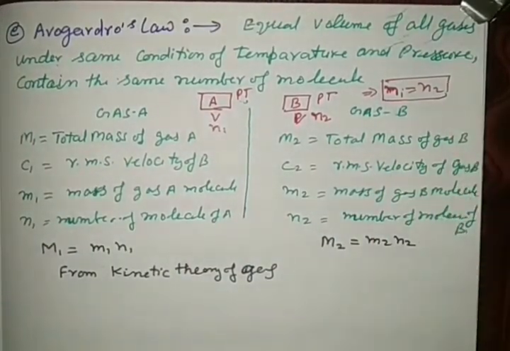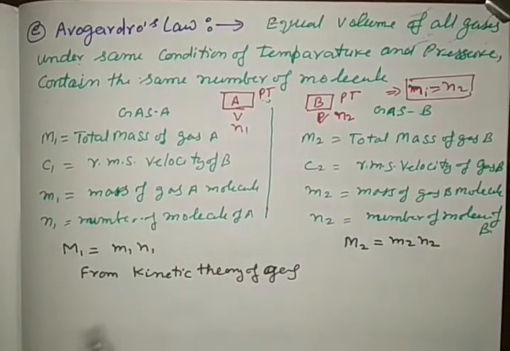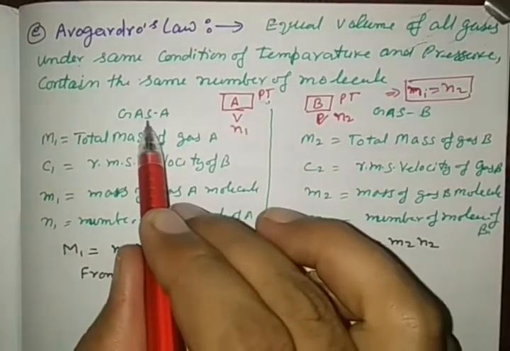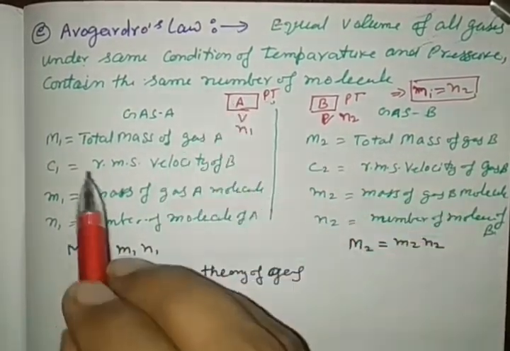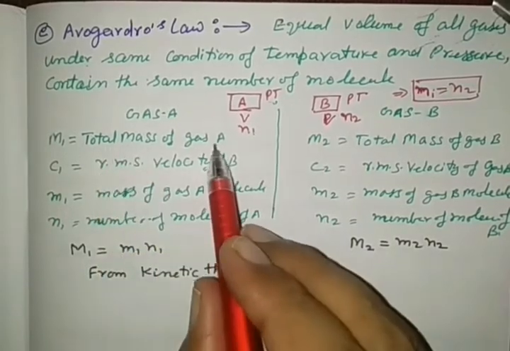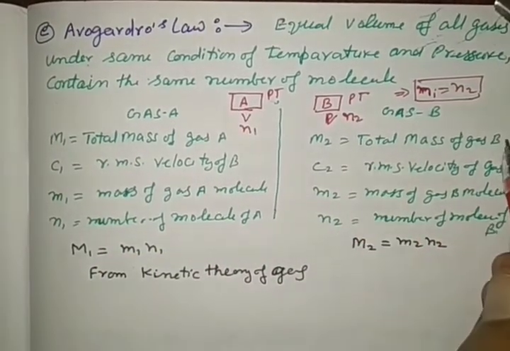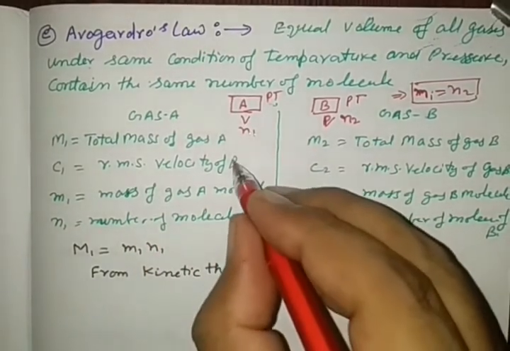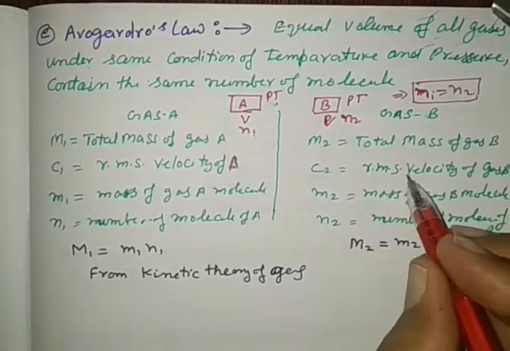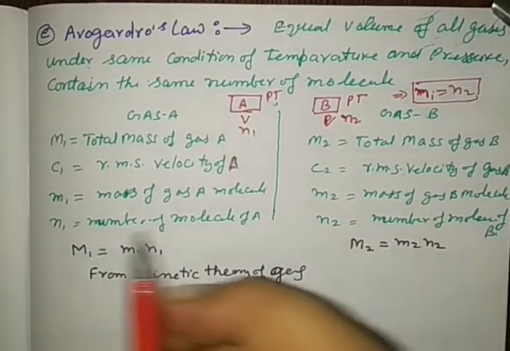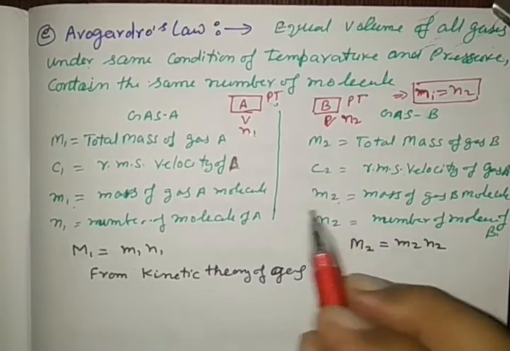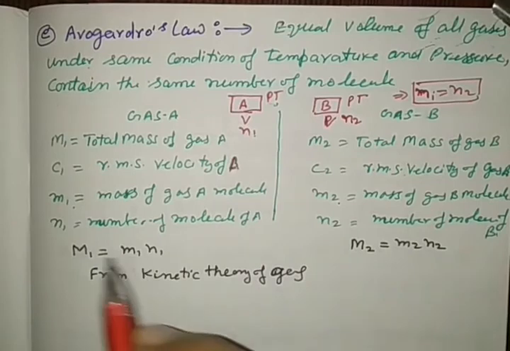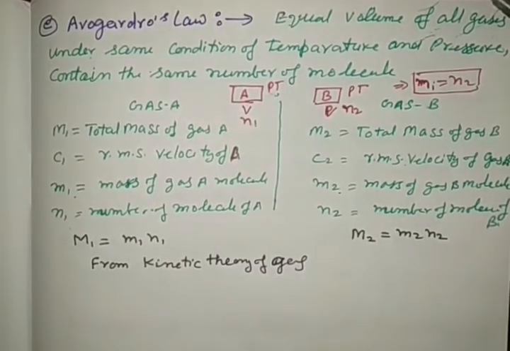We are going to prove it. To prove this, let us become familiar with some terminology used here. Gas A, gas B. Gas A is this side. Capital M1 is the total mass of gas A. Capital M2 is the total mass of gas B. C1 is the root mean square velocity of gas A. C2 is the root mean square velocity of gas B. Small m1, small m2 is the mass of one molecule of gas A and gas B respectively, same as N1 and N2.